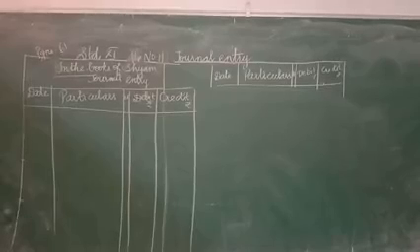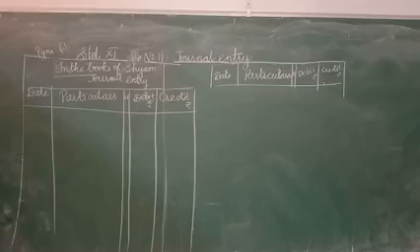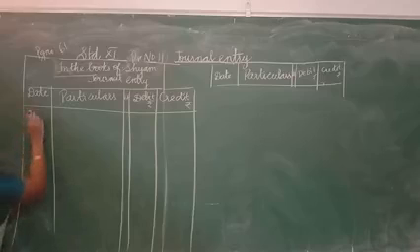Next entry, problem number 11, from page number 61. I will read out the sum. From the following transactions, Yashan, a stationery dealer, passed journal entries for the month of August 2017. August 1, what is the first transaction?